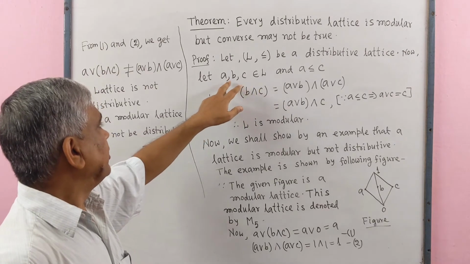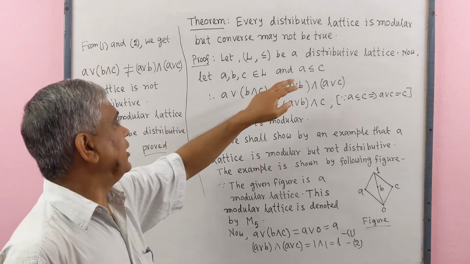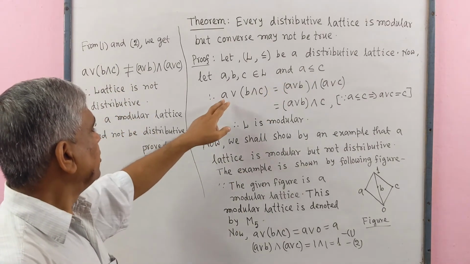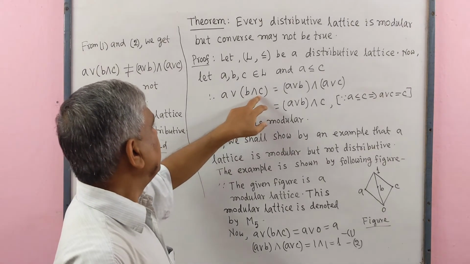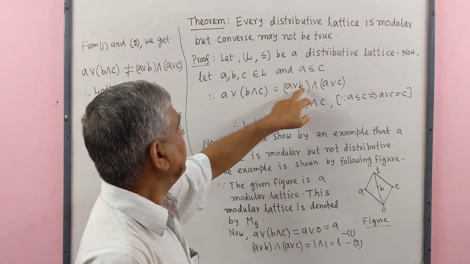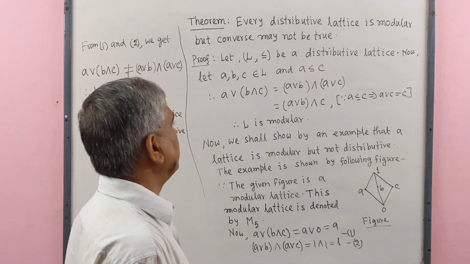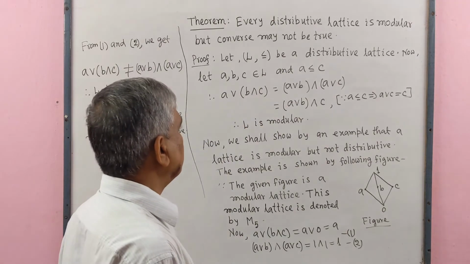Now let A, B, C belong to L and A ≤ C. Therefore, A ∨ (B ∧ C) = (A ∨ B) ∧ (A ∨ C) for a distributive lattice. This is the distributive law.